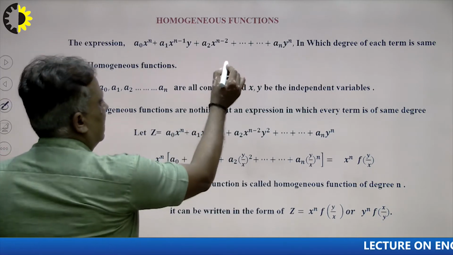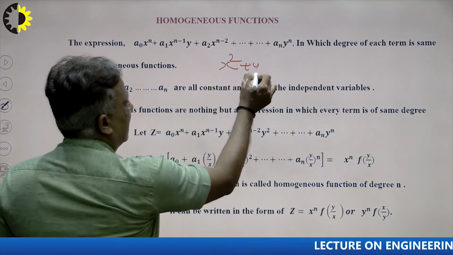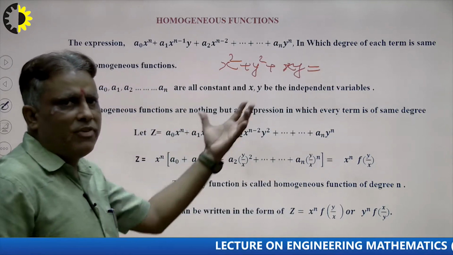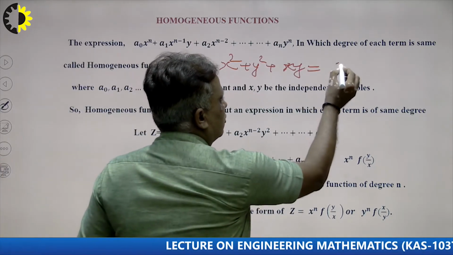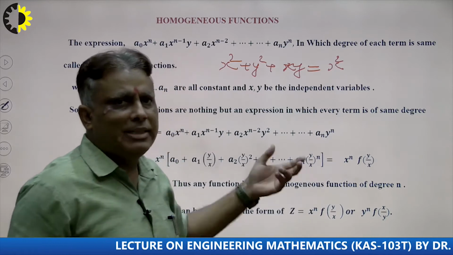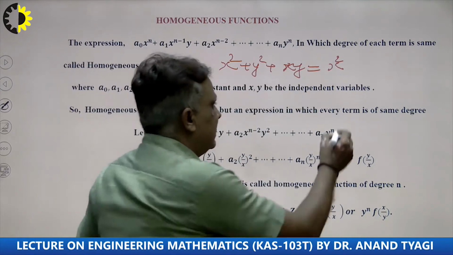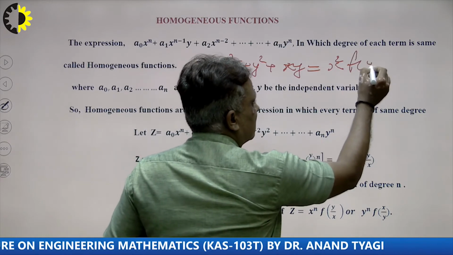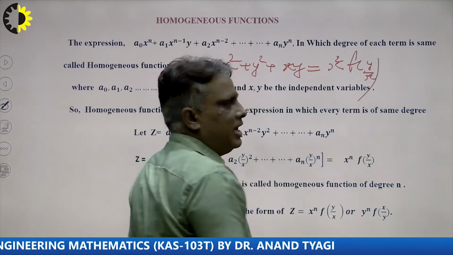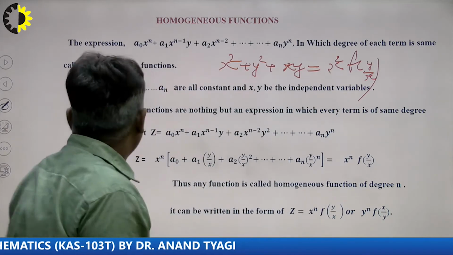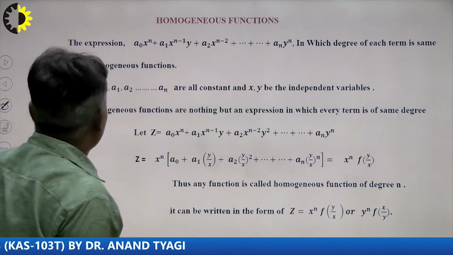So suppose I write an example here. Suppose x square plus y square plus xy. I don't know whether this is homogeneous or not. So first of all I take x square common. What will be the result here? 1 plus y square upon x square plus y upon x. That means this is a function of y upon x. That means this is a homogeneous function with degree 2, I can say. So in this way we can solve our problem to calculate the result.